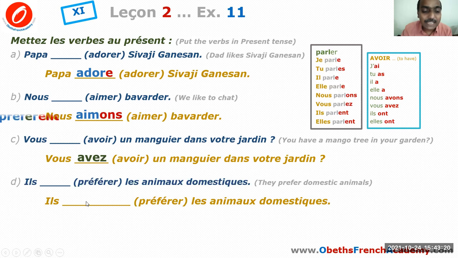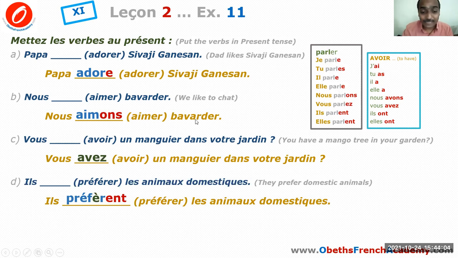Now what I need to do is please check the first accent, the first E will remain the same, but the second E with acute accent will become E with grave accent, we need to put here. Remember, the ending is the same. For ILS it is ENT, but the only difference is we need to pay attention with the second E, and on top of that second E, you're not going to repeat the acute accent, accent aigu, but you're going to use accent grave, grave accent. So you get ils préfèrent les animaux domestiques.